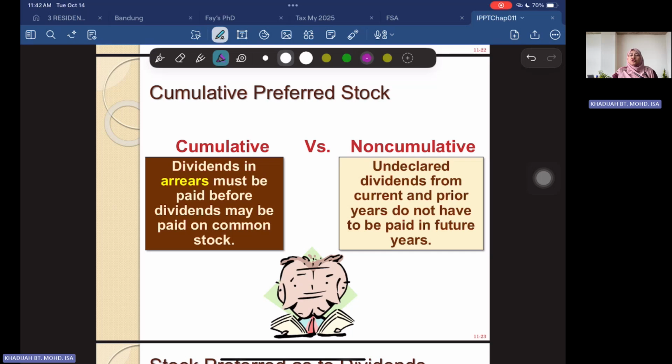But we also have the non-cumulative. It means that if the company did not pay, there's no obligation for the company to pay in the future. It's not accumulated.